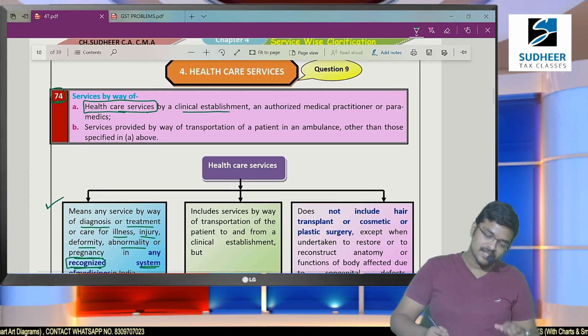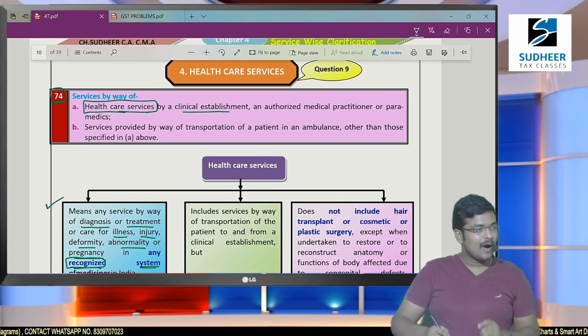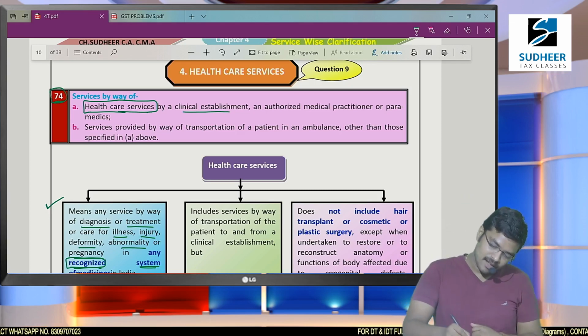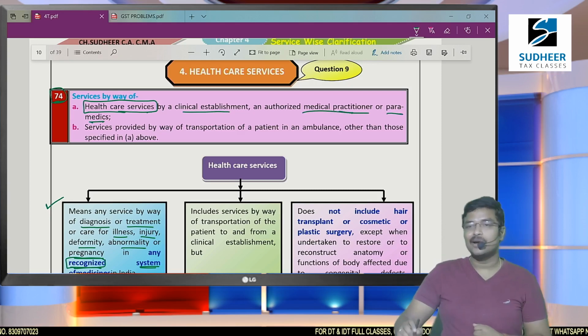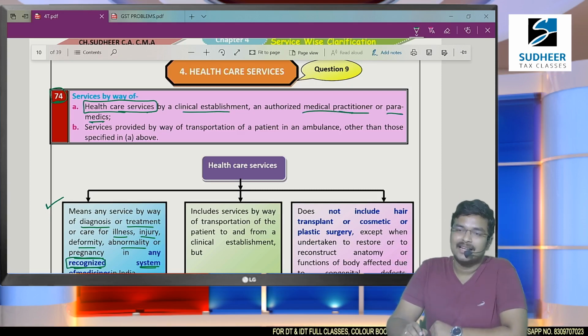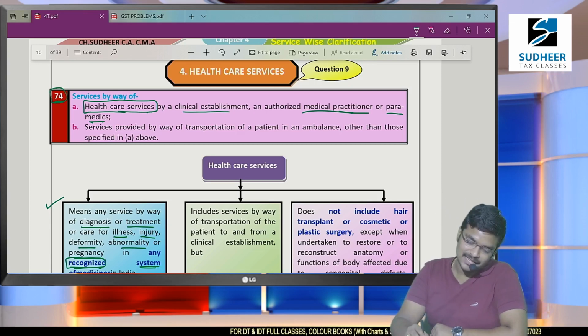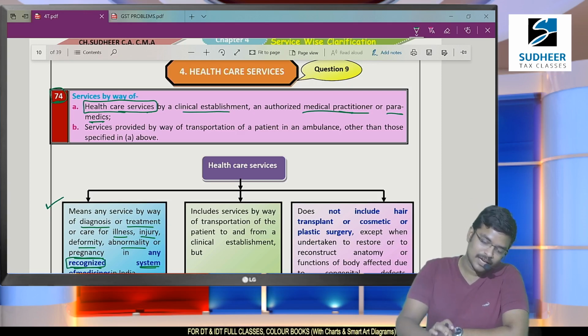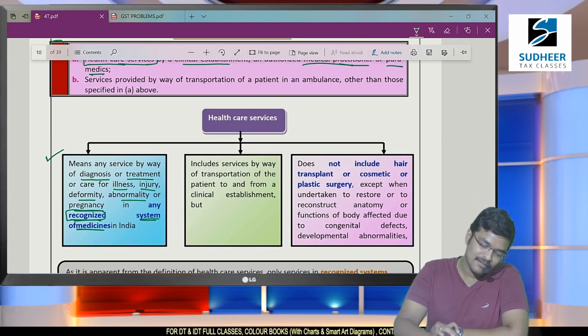If you observe this entry number 74, all the healthcare services by a clinical establishment, authorized medical practitioner or paramedics, not only corporate hospitals, even a first aid center, if they collect charges, it is exempted from GST. A clinical establishment, authorized medical practitioner, paramedics, everyone can claim this exemption.